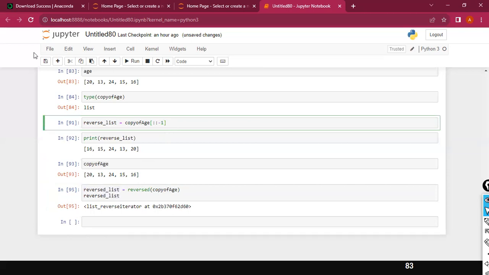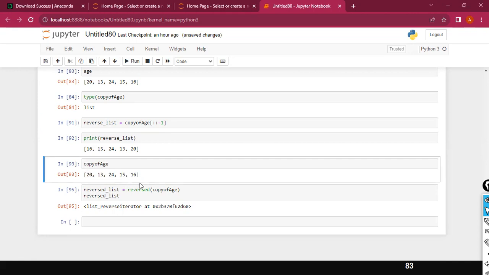Anyhow, we will continue in tomorrow's session. Reverse list is simple. Look here, the original list is 20, 13, 15, and the reverse list is 16, 15, 24, 13, 20. That's how you need to display it. Anyhow, I will discuss it in tomorrow's session.